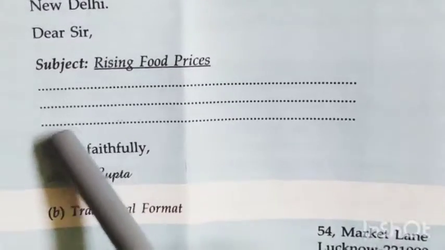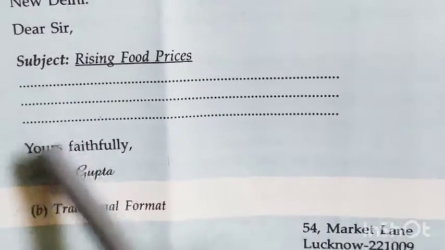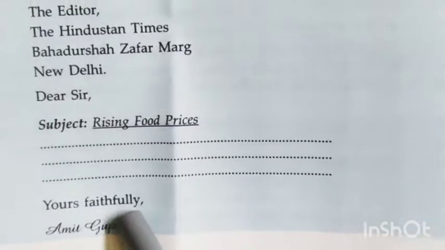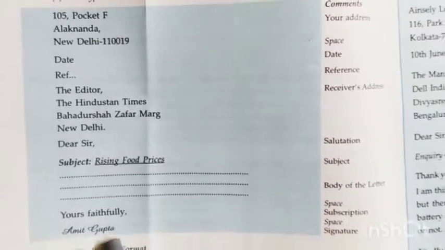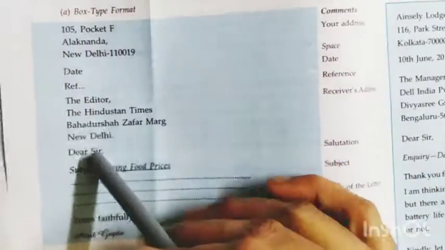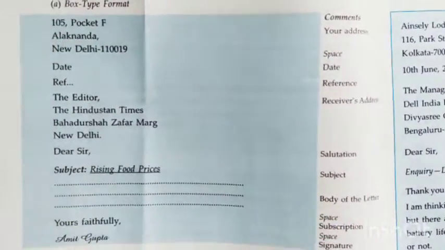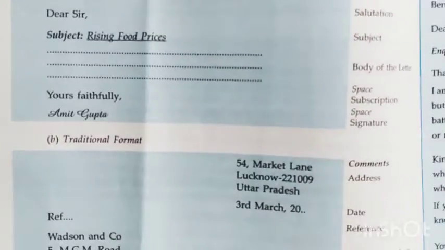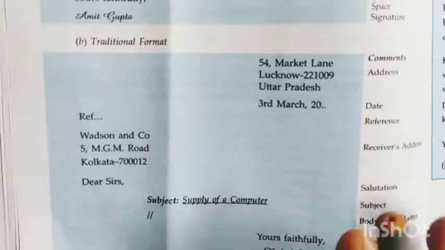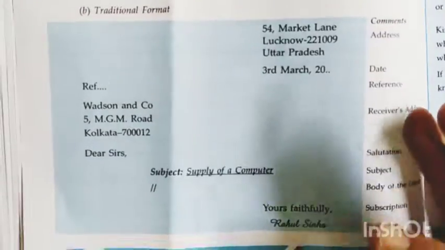Make it into three paragraphs, and then write 'Yours respectfully' and your name completely in brackets. So this is the format. Here it is the traditional format. But do not write in the traditional format, right?